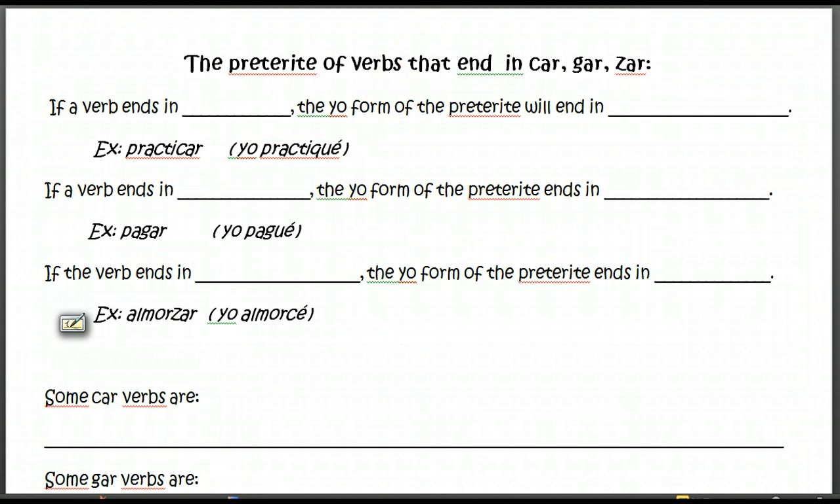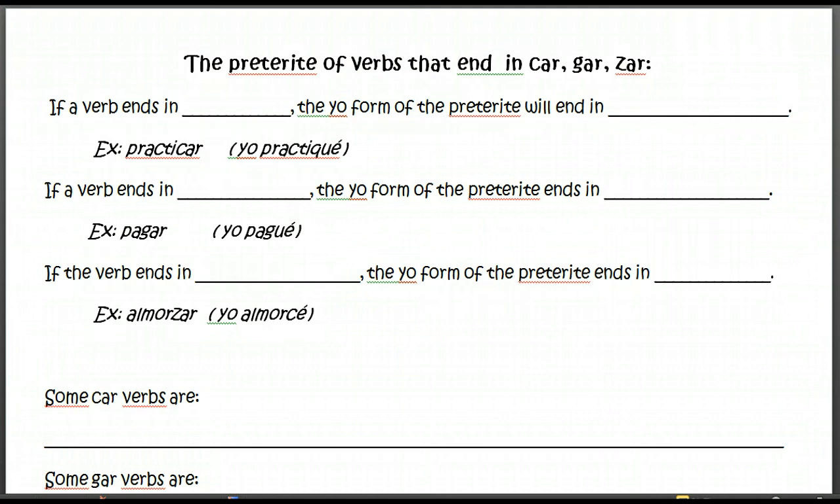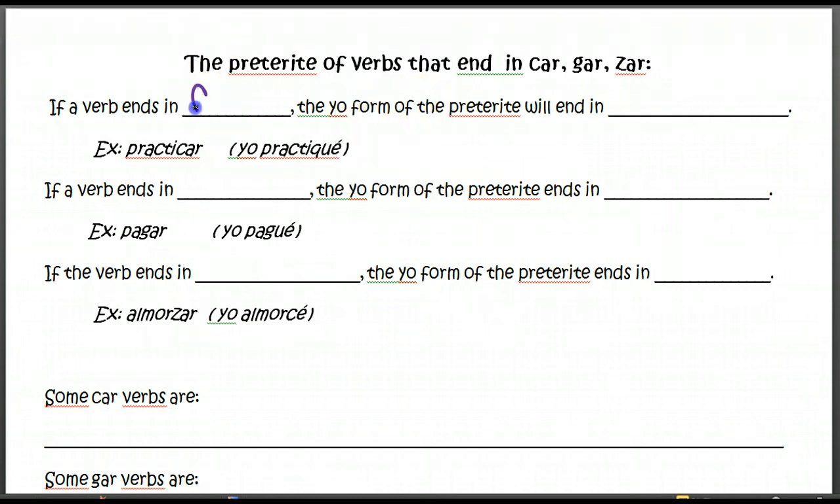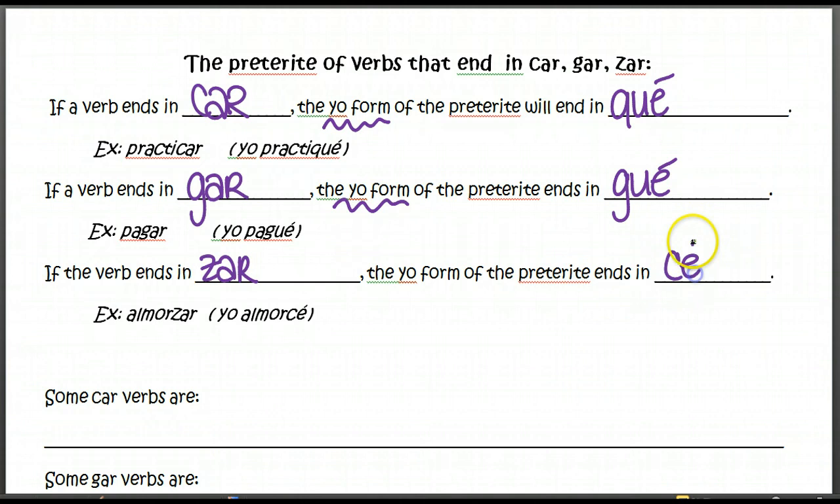So verbs that end in gar, zar, or car in their infinitive forms will have a little bit of a change in the preterite tense. If a verb ends in car, the yo form of the preterite tense will end in q-u-e with an accent. Again, just the yo form. If a verb ends in gar, the yo form only in the preterite tense will end in g-u-e. And if a verb ends in zar, the yo form of the preterite tense will end in ce.